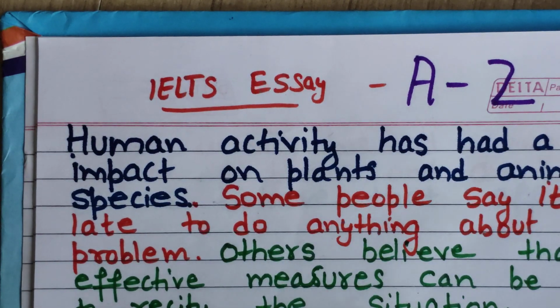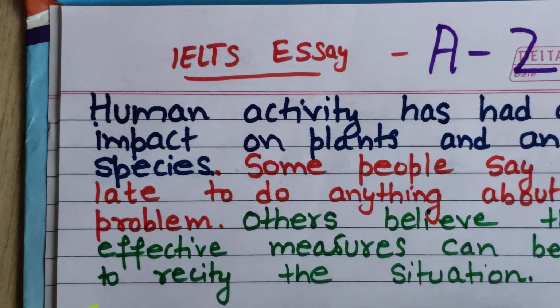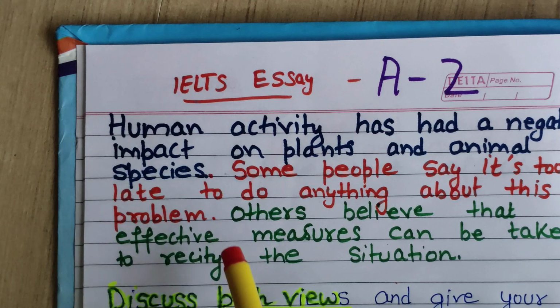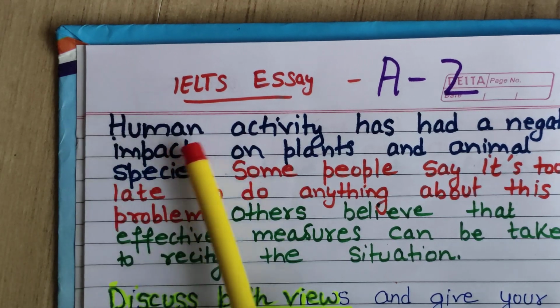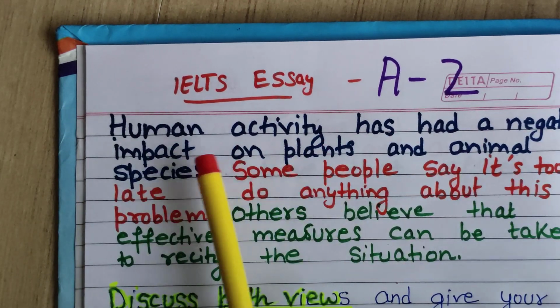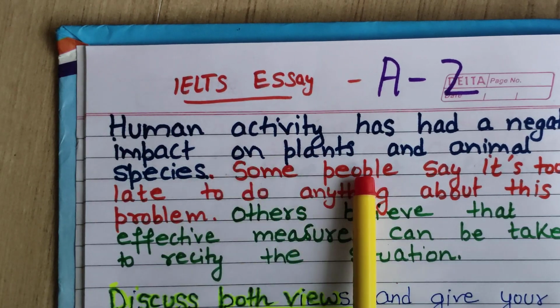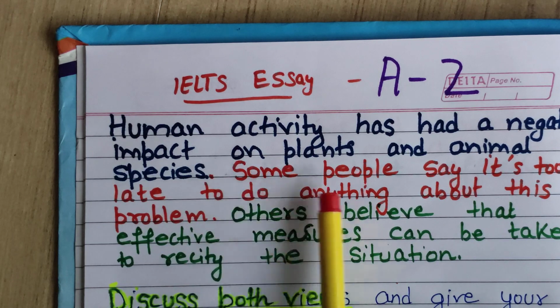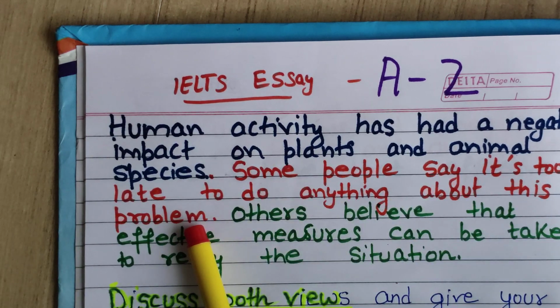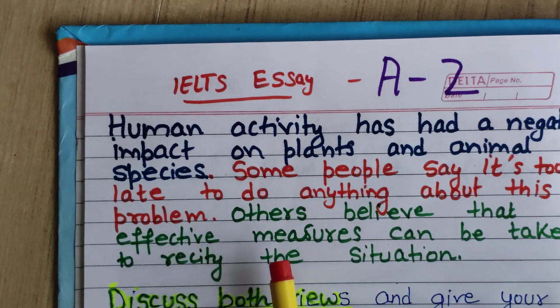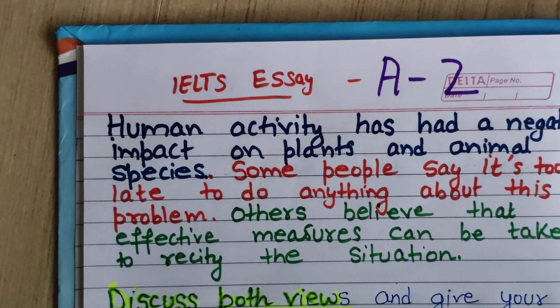Then let's start it. This is the question. Okay, let me show you the full one. I hope you can easily read it. Let's read it. Human activity has had a negative impact on plants and animal species. Some people say it is too late to do anything about this problem. Others believe that effective measures can be taken to rectify the situation. Discuss both views and give your opinion.